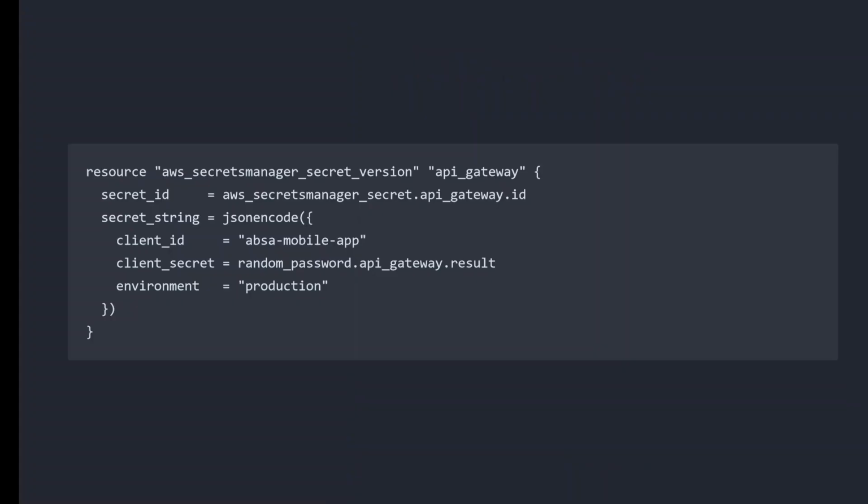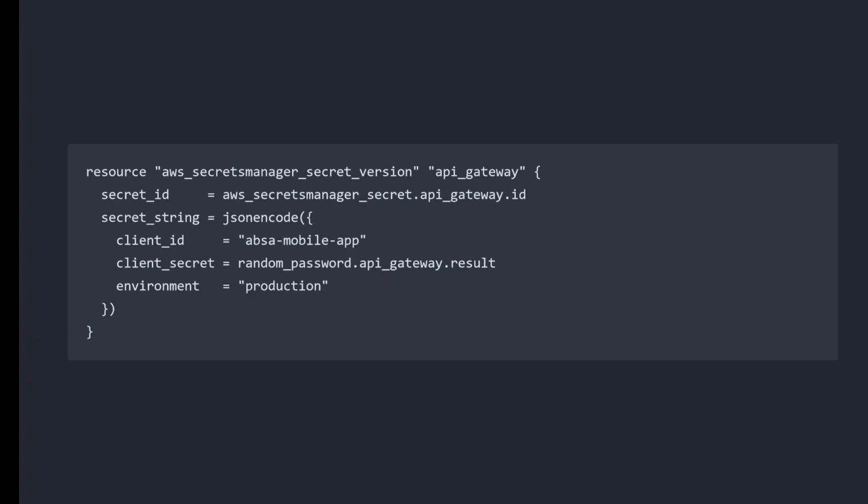Look at the screen. This is what we built. The Terraform resource called aws_secretsmanager_secret_version. That just means AWS, please create a version of a secret inside Secrets Manager. We give it a secret ID, the container we created earlier. Then we give it the actual secret value. The secret value has three parts.